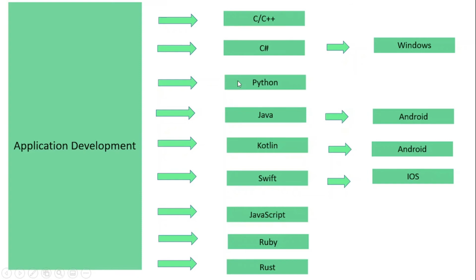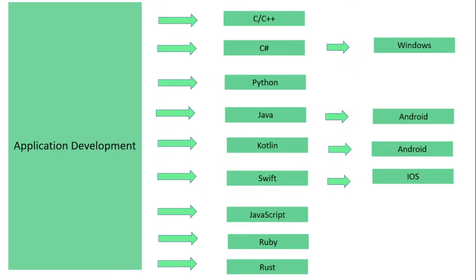Like for Python you have to install Python on Windows or Linux, and if you are creating Java applications and they have to work on Windows, then you have to install Java in your Windows environment. So for iOS development we have to use Swift, and as I talked about before, we use JavaScript, Ruby and Rust for web application development.